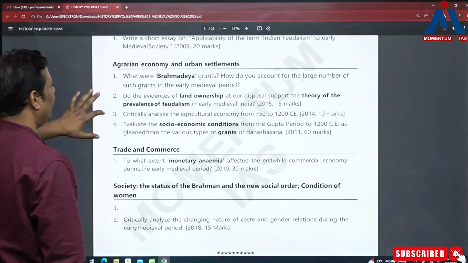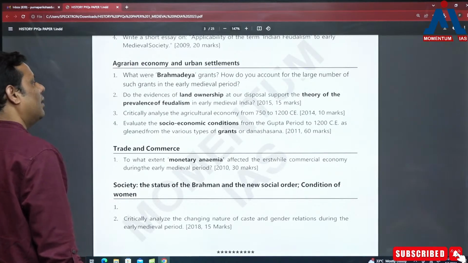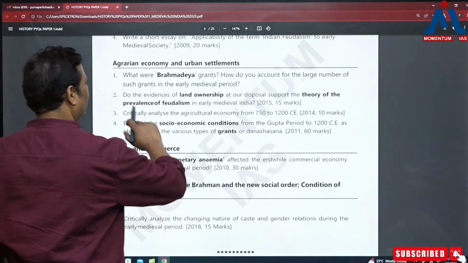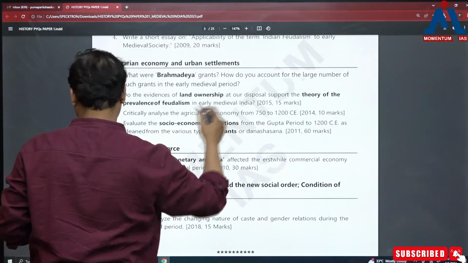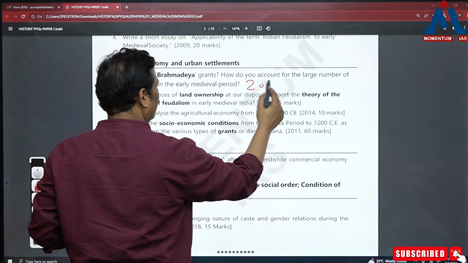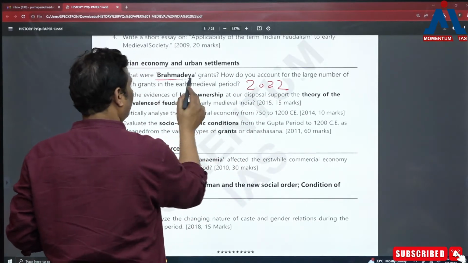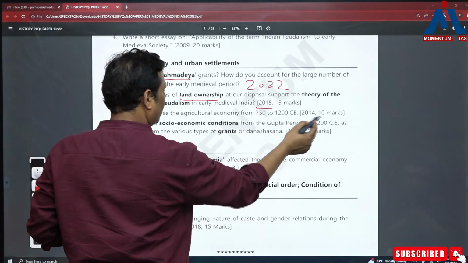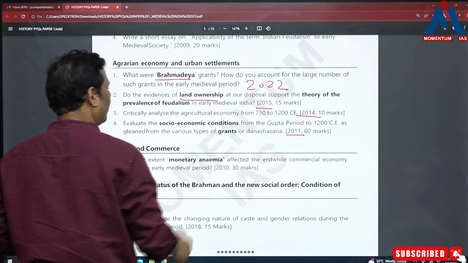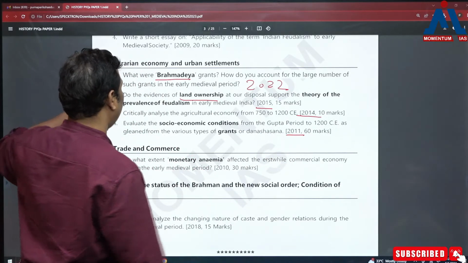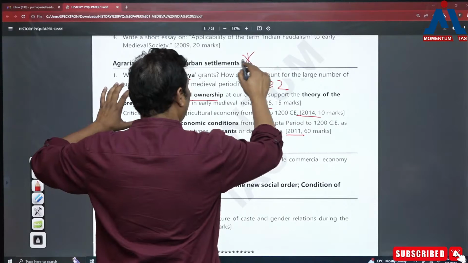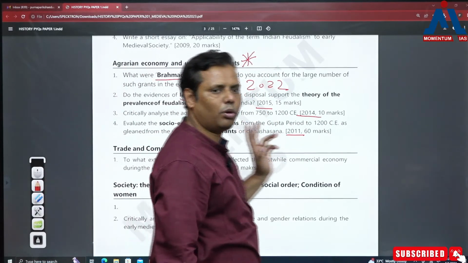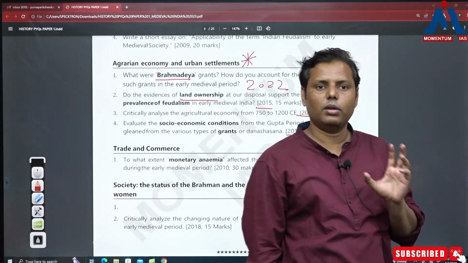Okay. Moving next is the agrarian economy and urban settlements. Now this is again a sort of new dimension. This question was asked in 2022, and then Brahmadeya land ownership in 2015, and then again in 2014 the question was there, 2011 the question was there. So basically this has become very important, and over the period I am telling you that this particular topic is going to be more and more important.